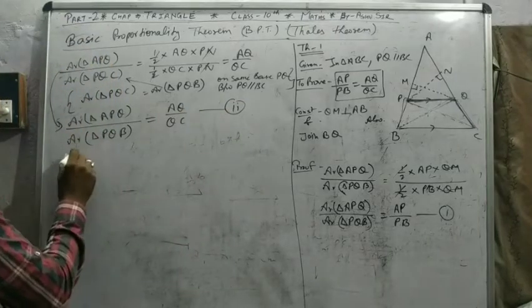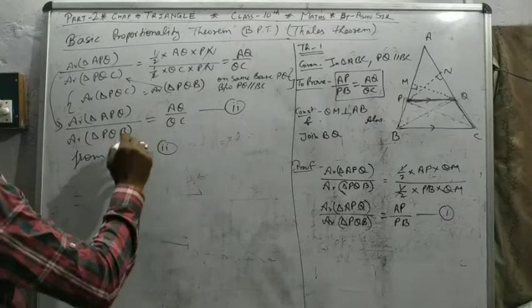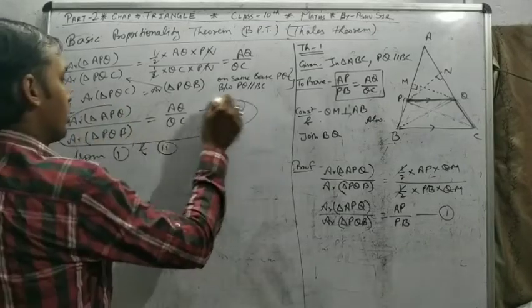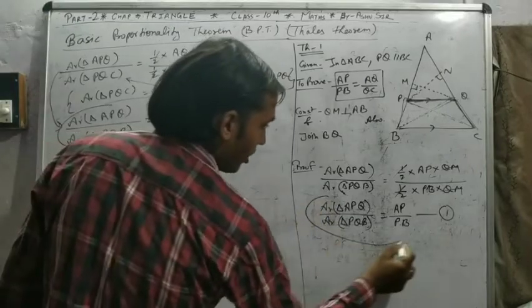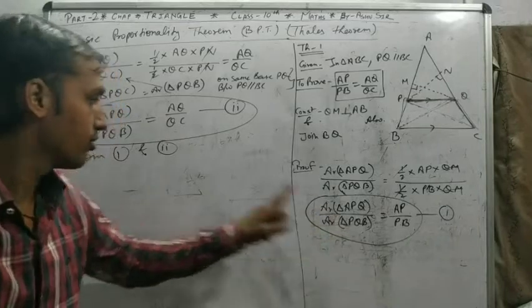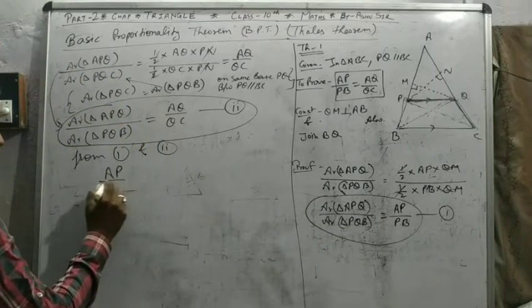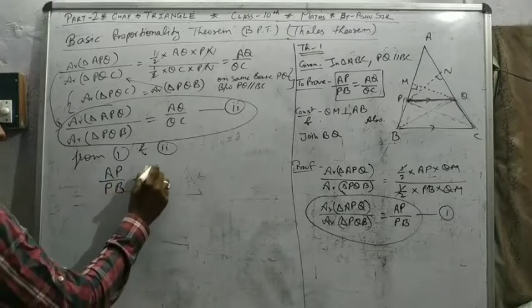Then from equation first and second, if you see equation second and first, here both left sides are equal, so the right sides are also equal.